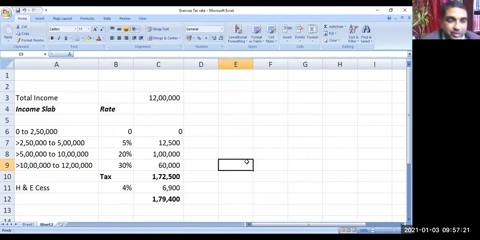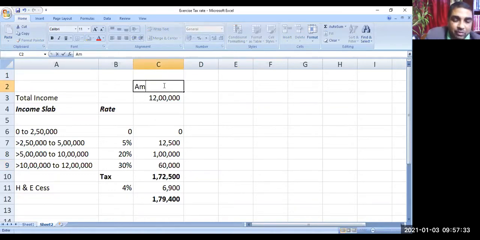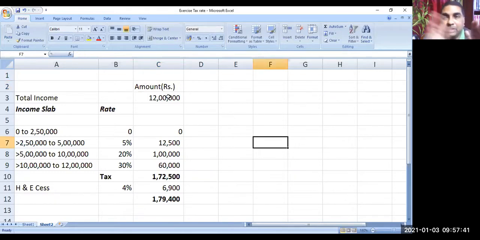I'll be telling the provisions of health and education cess, provisions of surcharge, provisions of rebate. Now for the timing, I just wanted to explain to you how things will be computed if slab rate is there. Is it clear to you? All of you have understood? Yes, sir. Okay. So what happens? The total income is divided into various slabs.